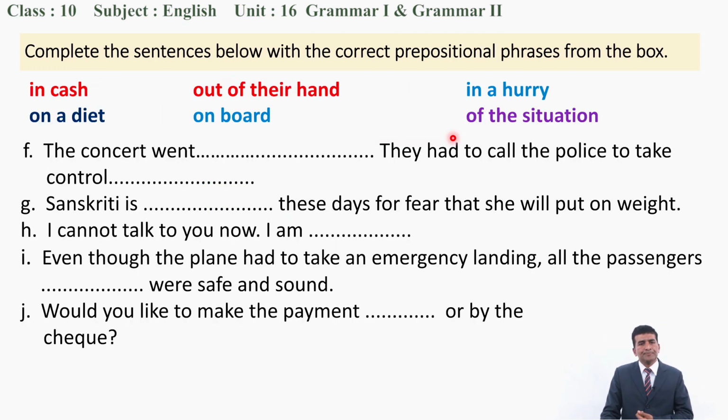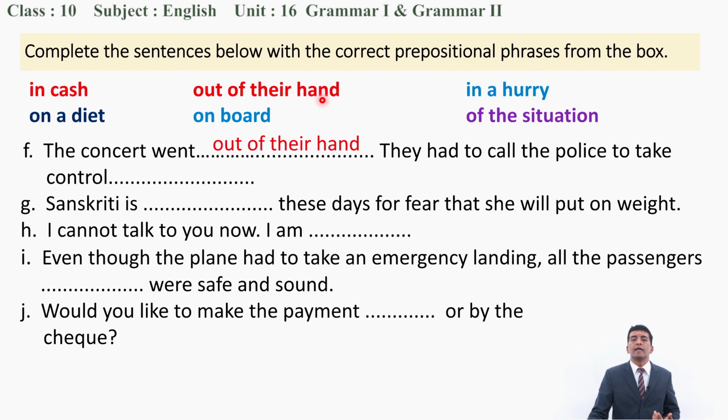Let's continue. F. The concert went out of their hand. They had to call the police. The concert went out of their hand, means out of control. They couldn't control, and they had to call the police to take control of the situation.